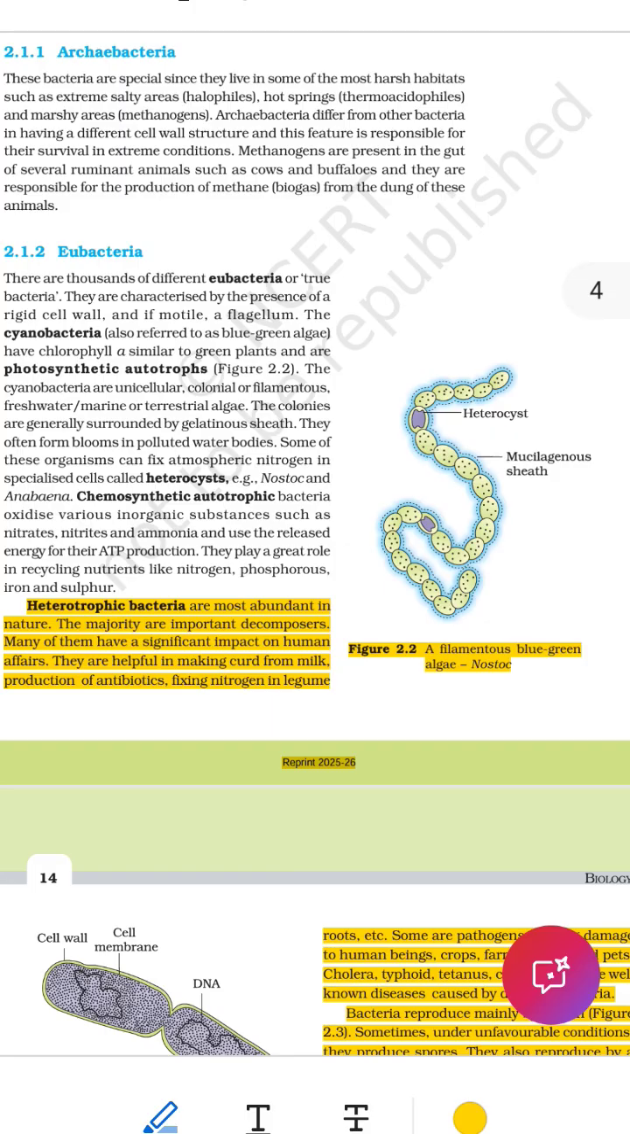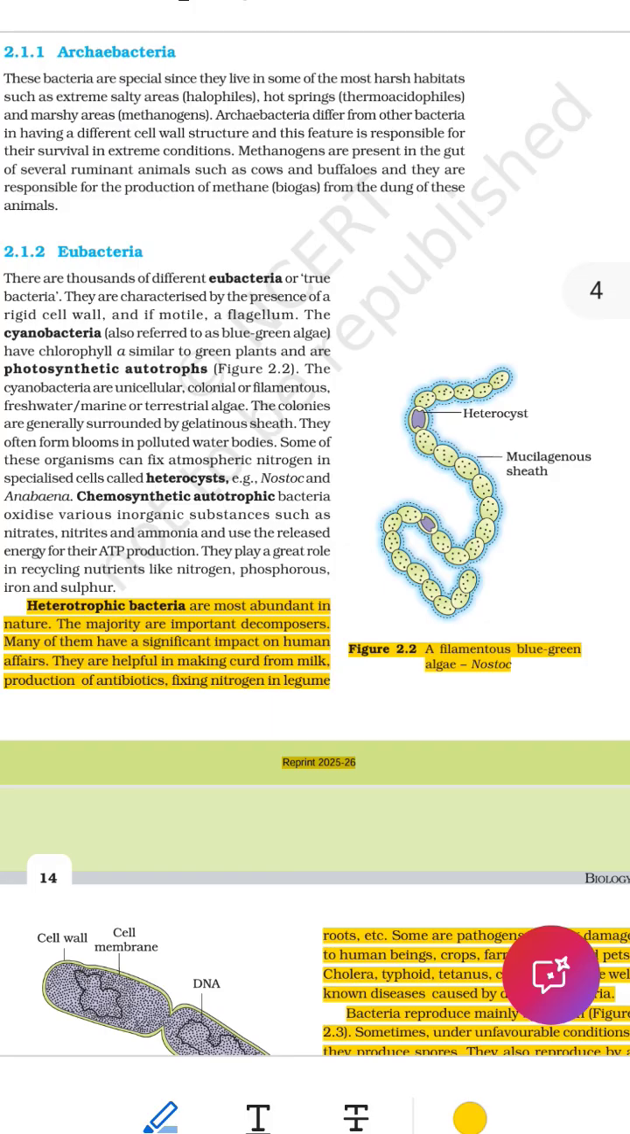Detailed summary: heterotrophic bacteria and mycoplasma. 1. Heterotrophic bacteria. What are they? These bacteria cannot make their own food. They get their food by eating or absorbing nutrients from other living things, like plants and animals, or dead materials, like dead leaves, waste, etc. They are called heterotrophic because hetero equals other, trophic equals feeding.